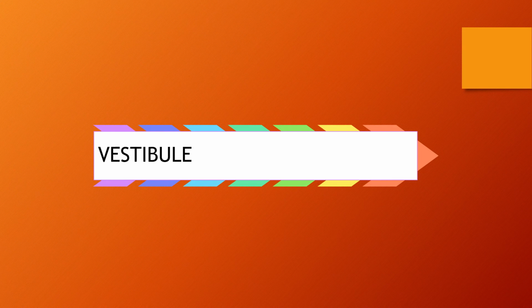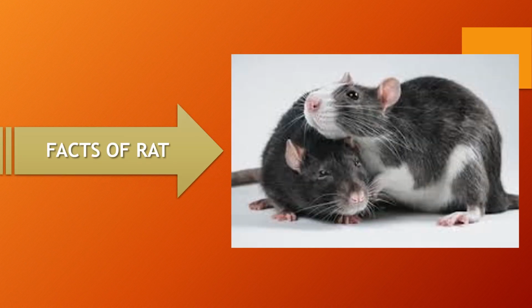It has a small rod-like clitoris. The glands of the female rat secrete a fluid which lubricates the vaginal passage to receive the penis from the male during sexual intercourse. Now let us discuss about the facts of rat.